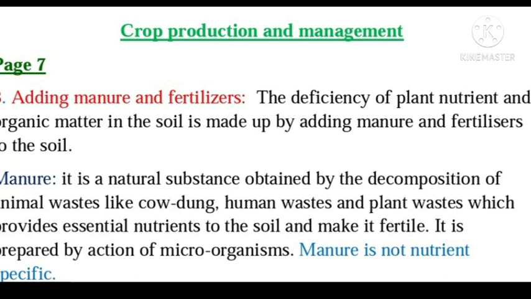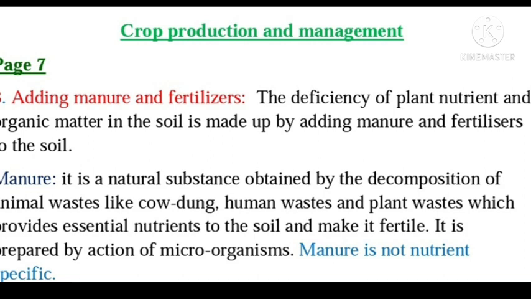So unless the depleted plant nutrients are put back into the soil from time to time, the growth of the crop would be poor, because growing crops again and again on the same field decreases the nutrients and minerals, and the soil becomes infertile.